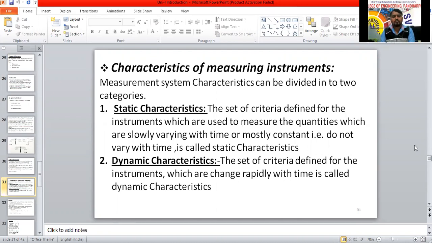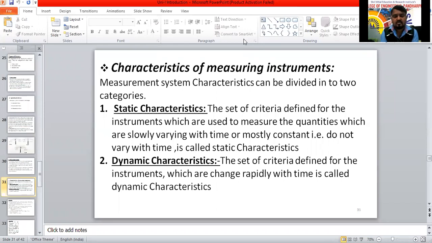Okay. So measurement system characteristics can be divided into two categories. The first one is static characteristics and the second one is dynamic characteristics. Static means the quantity which should not change with time. It should be almost constant. That is what we are going to call static.